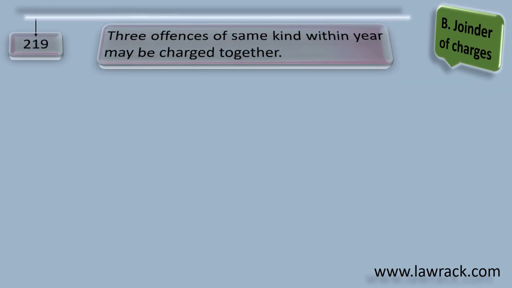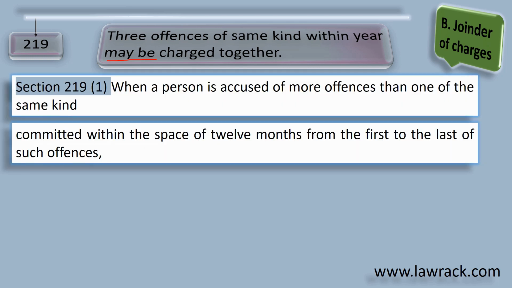Section 219. It says 3 offences of the same kind within a year may be charged together. Now from the title of the section, it's clear. It says "may be", so it's not mandatory. That makes things clear. Subsection 1 of section 219 says when a person is accused of more offences than one of the same kind. It further clarifies that if a person has committed more than one offence, they should be of the same kind, of a similar kind. This makes a lot of difference when we prepare a charge.